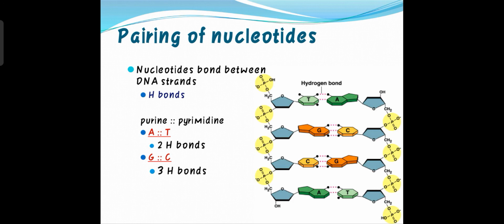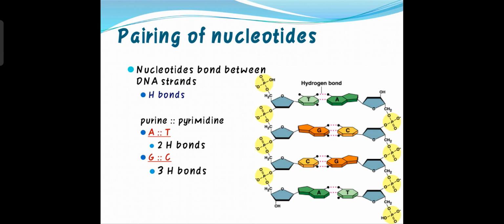Remember, the phosphate group binds to the pentose sugar with the help of the phosphodiester bond, whereas the sugar binds to the nitrogenous bases with the help of the glycosidic bond. And remember, in a DNA structure, always purine binds to pyrimidine. Not purine to purine, not pyrimidine to pyrimidine, but always purine binds to pyrimidine.